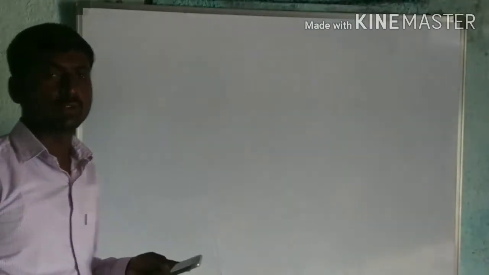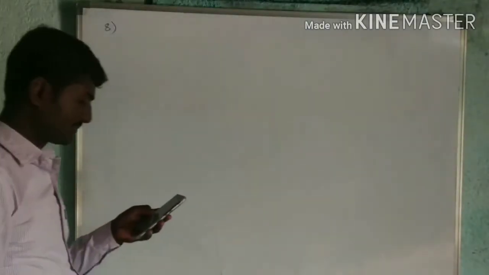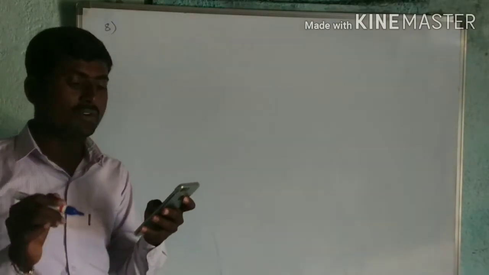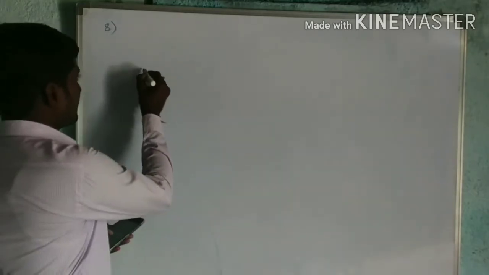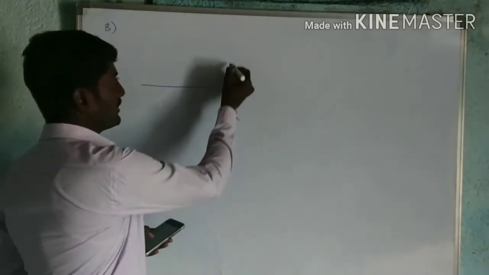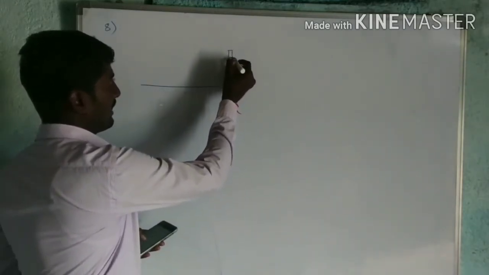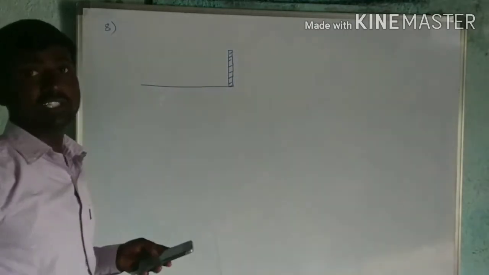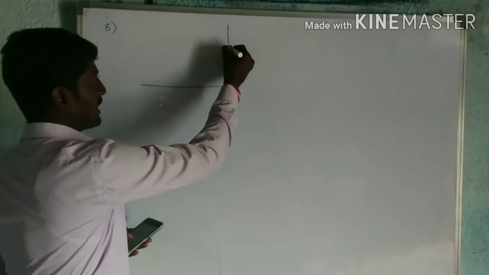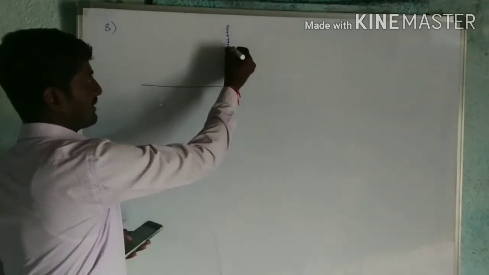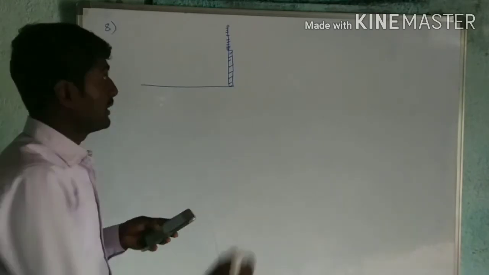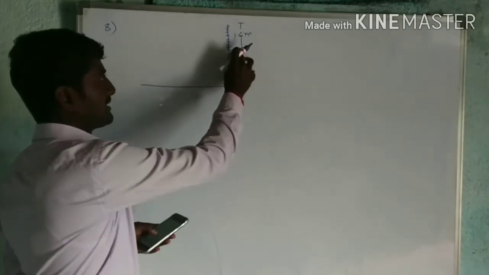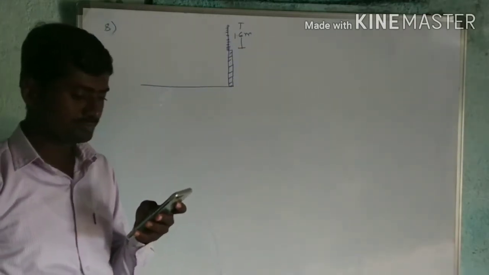Let us discuss the 8th question. That is question number 8. A statue 1.6 meter tall stands on the top of the pedestal. Let us take this as one ground. On this ground there is one pedestal, and I will take this as pedestal. Now on this pedestal there was a statue. Now I will draw the statue. So height of this statue is how much? 1.6 meter. They given it. This is 1.6 meter height of the statue.